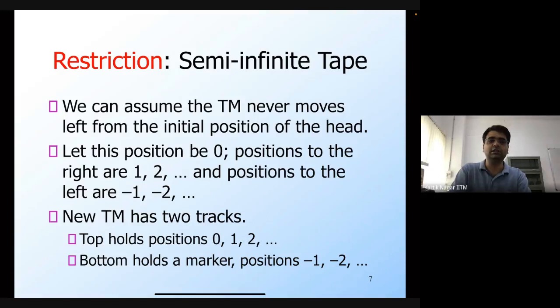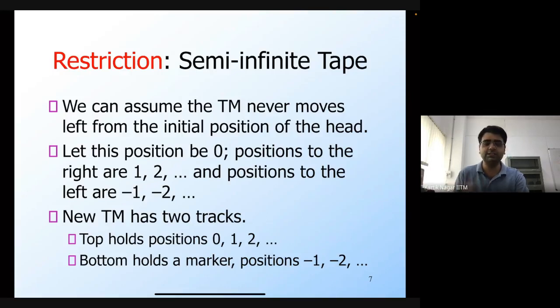In order to answer those questions, we need to go through some more concepts regarding Turing machine. In particular, we look at restrictions and we look at extensions of the Turing machine model. In the standard definition of Turing machine, the tape is infinite in both directions, which means that I can visit an infinite number of positions of the tape in any direction.